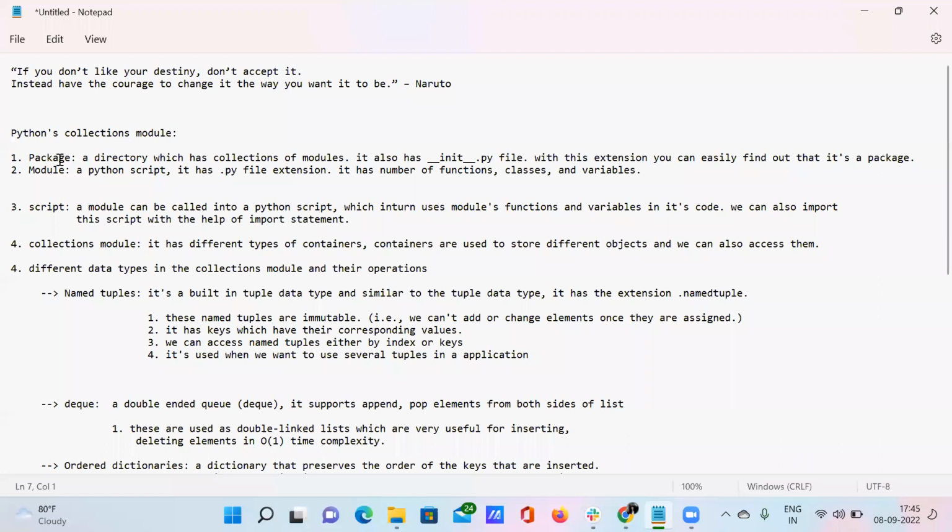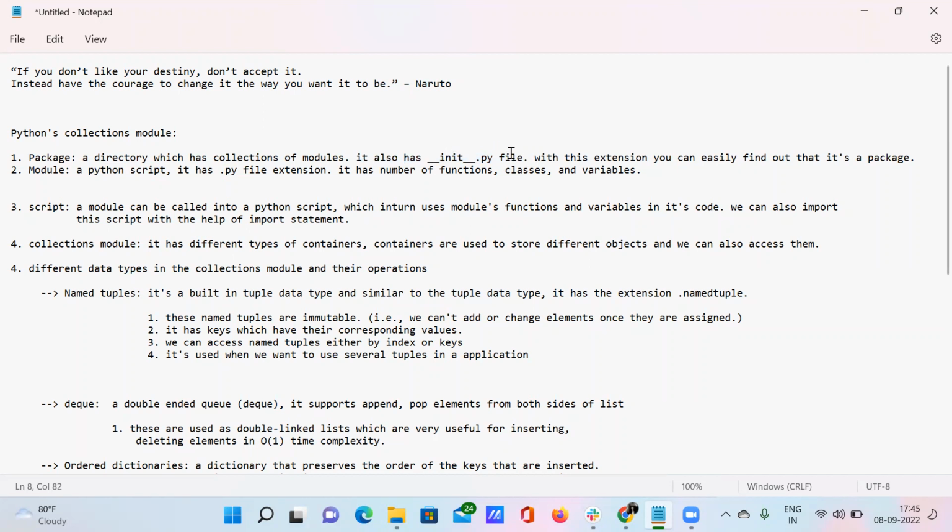A package is nothing but a directory, or you can call it a path, where inside that path we have collections of modules. We have so many modules inside this directory, and those modules will have the extension init.py file.